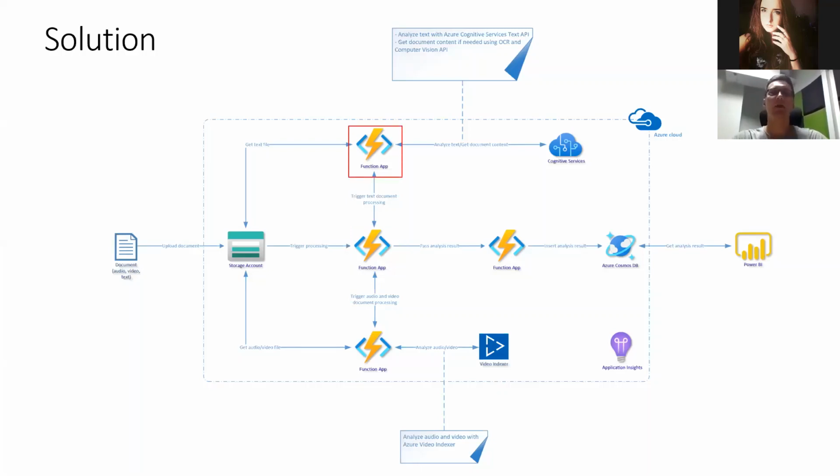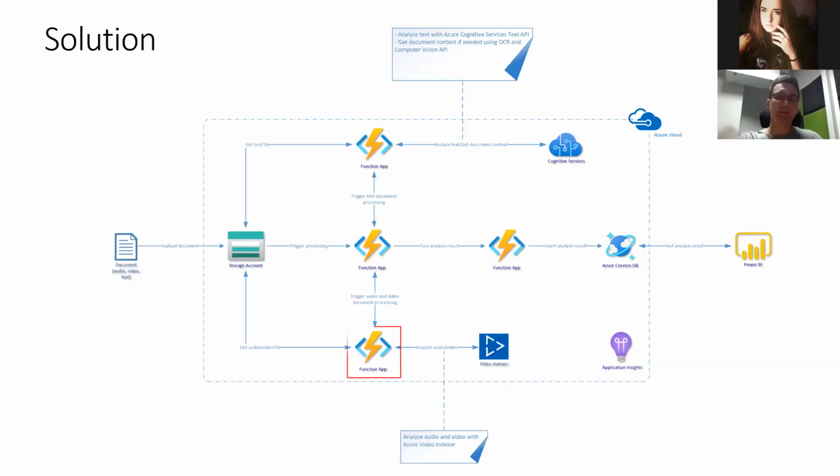As you can see at the top, there is another durable Azure Function that is responsible for getting the content from the PDF file, scanning it using OCR provided by the Computer Vision service in the Azure cloud. Once the content is scanned, it can be uploaded to the Azure Cognitive Services Text Analytics API. This API is responsible for analyzing content, extracting sentiment data, and extracting key phrases from the sentences. Once this data is returned from the cognitive services, we would like to pass it further.